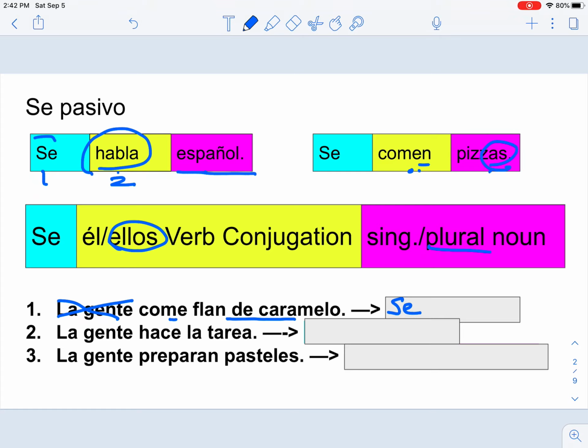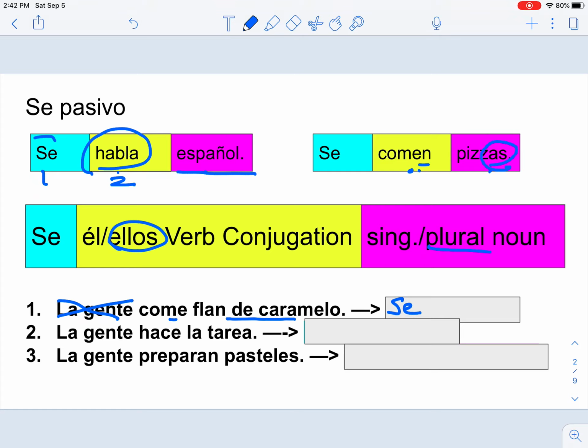Se come, and then se come flan. So if you notice from this sentence, we have se come flan. It is singular, se come. I'm going to rewrite that there, se come flan.